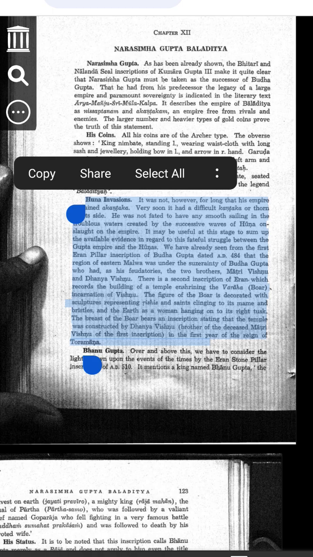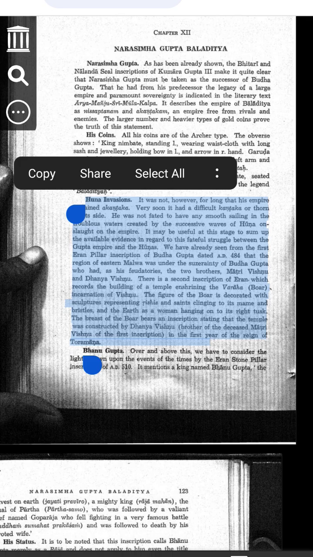2. The second Aaron inscription, first year of Toramana's rule. Toramana was a Huna king who attacked India. The inscription says that a temple was built for Lord Vishnu. The Varaha boar incarnation was placed inside the temple. The temple was built by Danya Vishnu, brother of Matri Vishnu. This happened in the first year of Toramana's rule. This means that Toramana had taken control of this region from the Guptas.